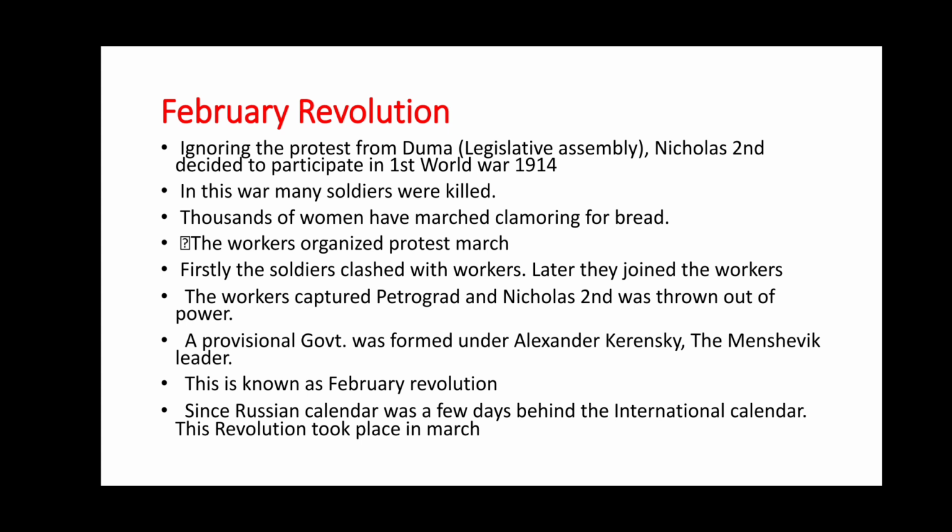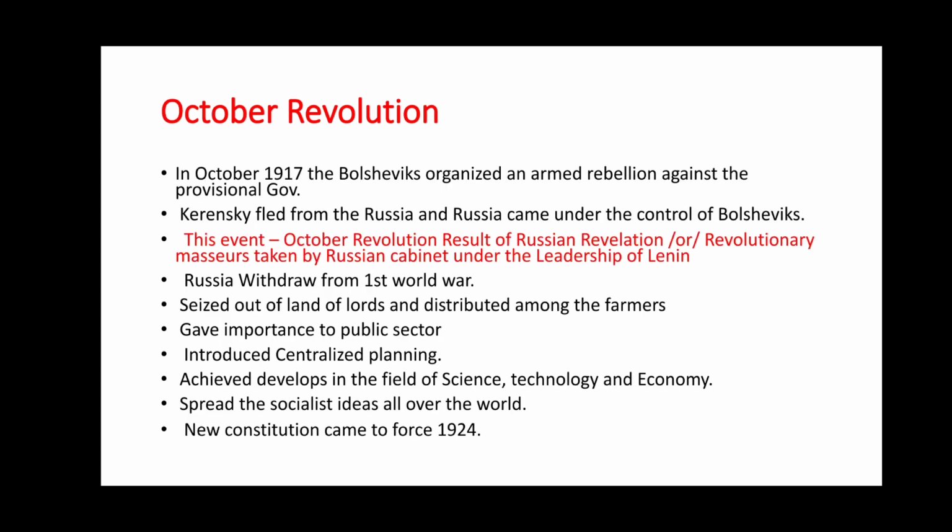The workers captured Petrograd and Nicholas II was thrown out of power. A provisional government was formed under Alexander Kerensky, the Menshevik leader. This is known as the February Revolution. Since the Russian calendar was a few days behind the international calendar, this revolution took place in March.